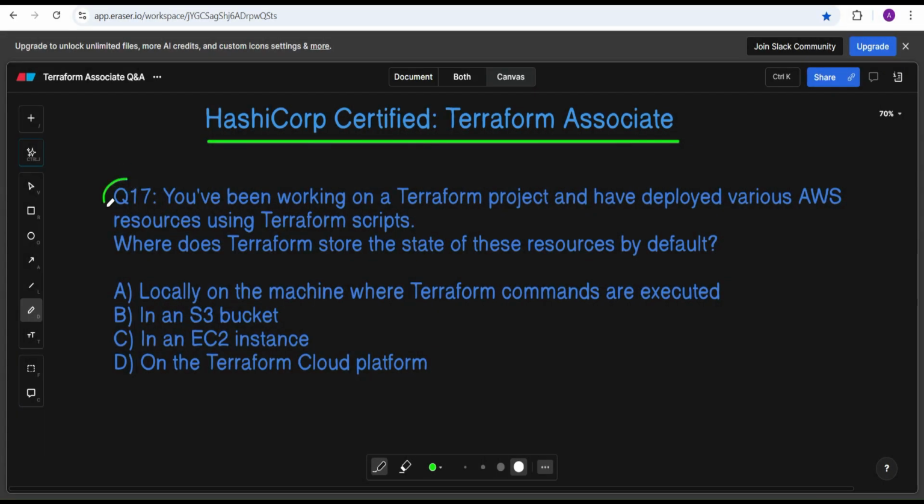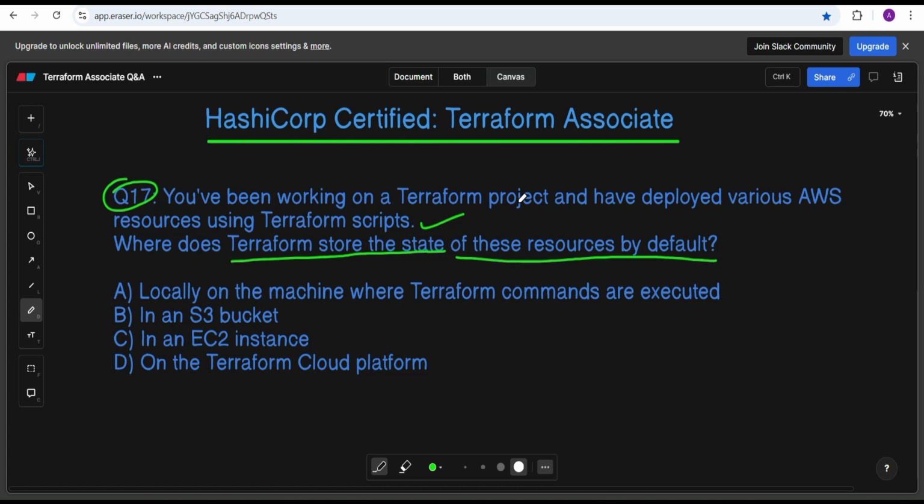This is question number 17. You have been working on a Terraform project and have deployed various AWS resources using Terraform scripts. Where does Terraform store the state of these resources by default? While writing Terraform scripts, you create several types of resources and Terraform manages the current state in the state file.